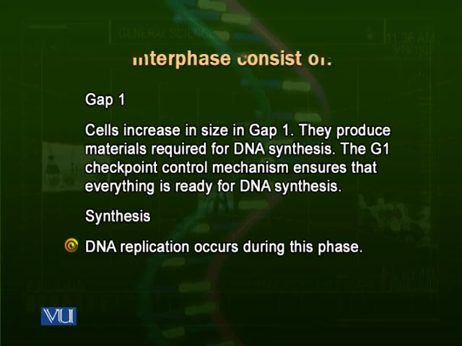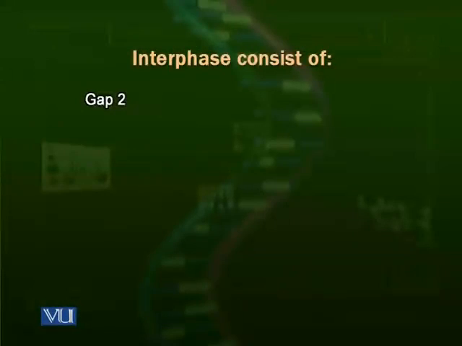There is an S checkpoint. When the DNA is duplicated, this checkpoint or control mechanism checks whether the DNA is duplicated and whether it is correctly duplicated. If not, the cell has to redo these things. If the cell is not able to do so, it is stopped. When it completes the things required for the duplication, and duplication is complete and correct, then the cell enters into the gap 2 or G2 phase.